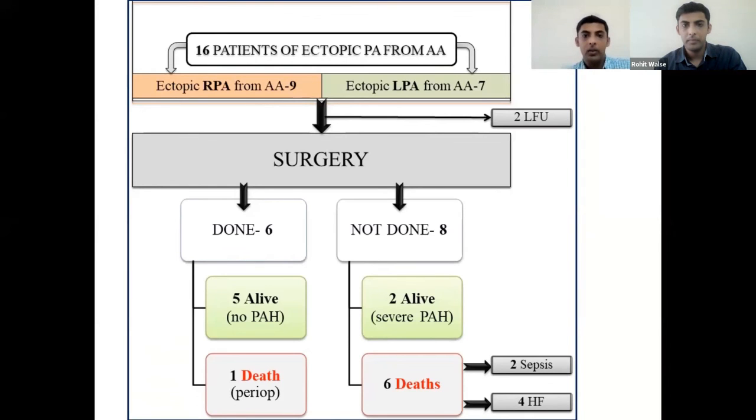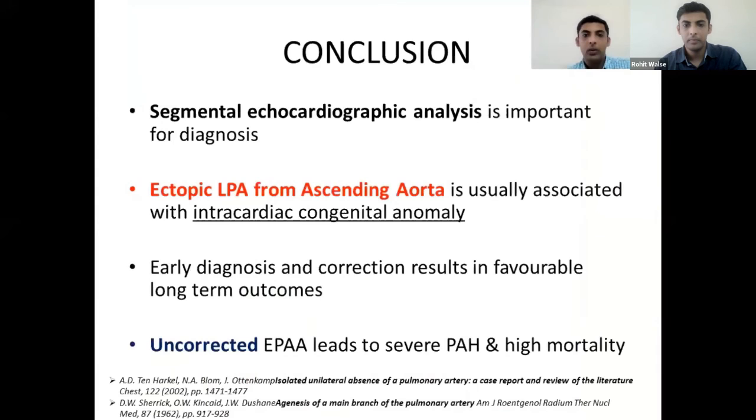So to conclude, segmental echocardiographic analysis is of utmost importance in clinching the diagnosis of this condition. Ectopic LPA from ascending aorta is usually associated with other intracardiac anomalies, and early diagnosis and correction of this condition results in favorable long-term outcomes. While if unoperated, ectopic pulmonary artery from ascending aorta would eventually lead to development of severe PAH and high mortality in future. Thank you.